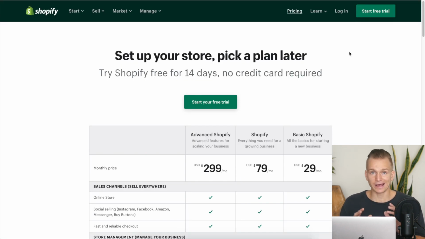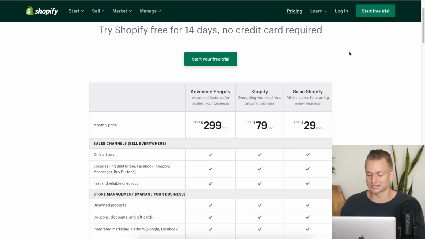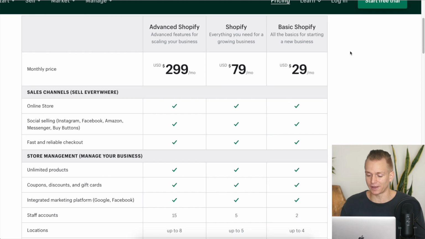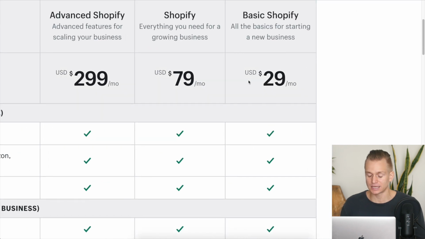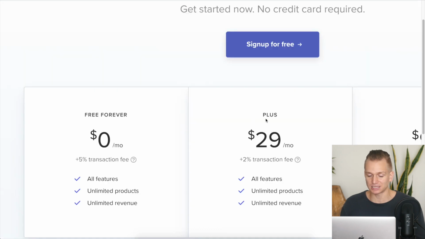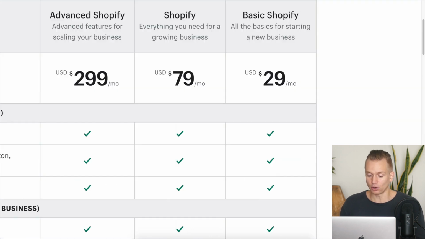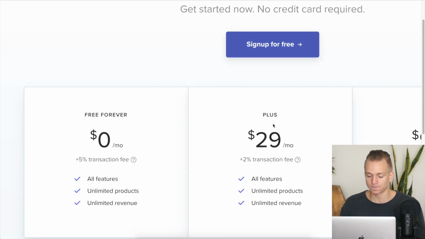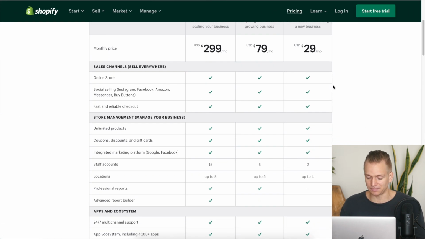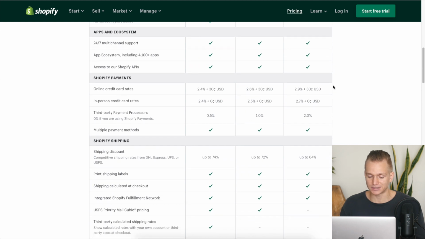When it comes to Shopify, it's quite a different case, and again, that is because it's a lot more advanced platform. In Shopify, as you can see, the basic plan is $29 a month, so basically the same as the Plus plan on Payhip. The only thing is that here you don't need to pay any additional fees, whereas with Payhip, you will need to pay 2% transaction fees. Shopify does charge you some fees if you are using a different processing system.